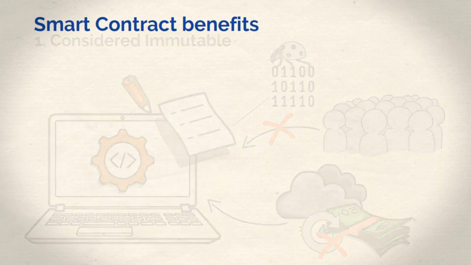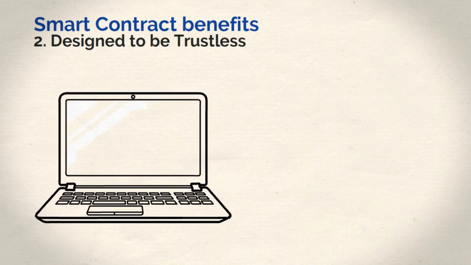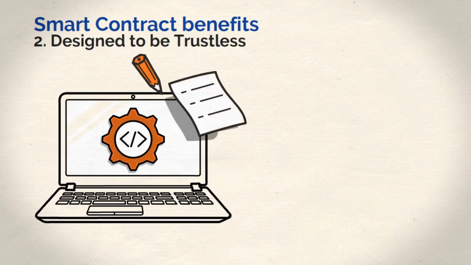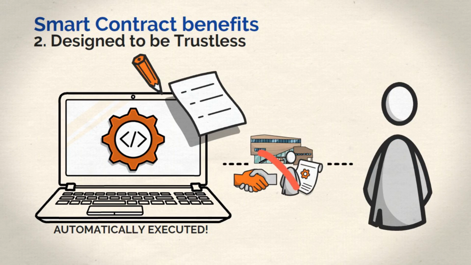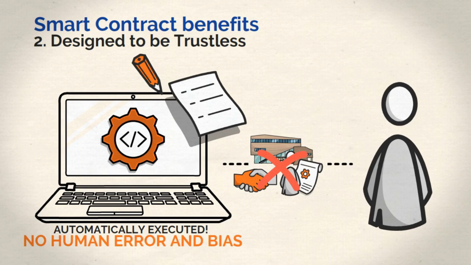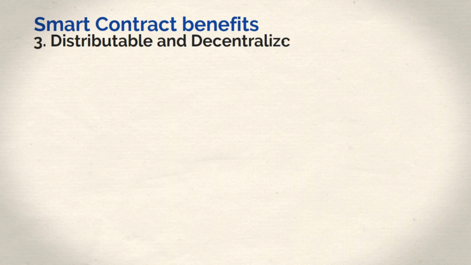The second benefit is that smart contracts are designed to be trustless. This basically means that the contract doesn't need to rely on anyone to execute. You don't need a lawyer, a third-party company, or any intermediaries to get the ball rolling. As soon as conditions for execution are met, the contract will take care of the rest. In fact, the primary advantage of smart contracts is their ability to remove human error and bias when following through with decisions.